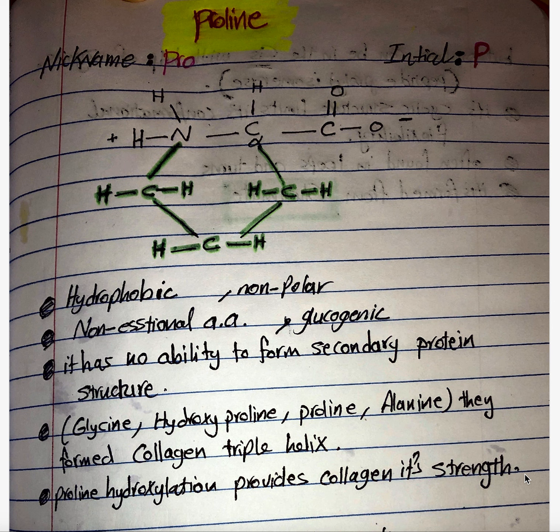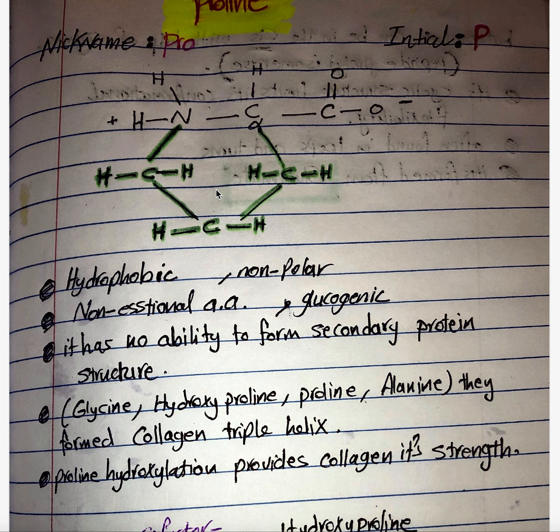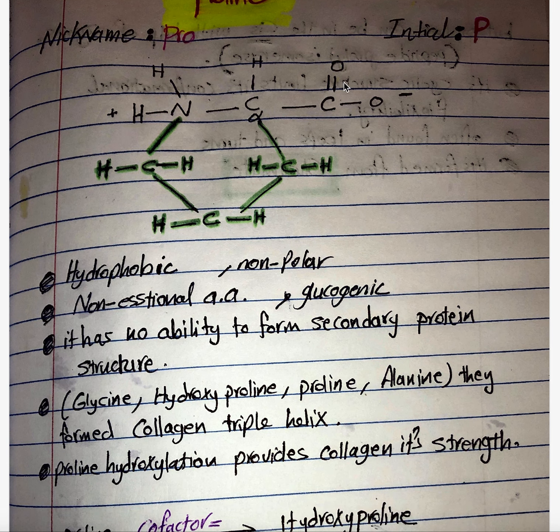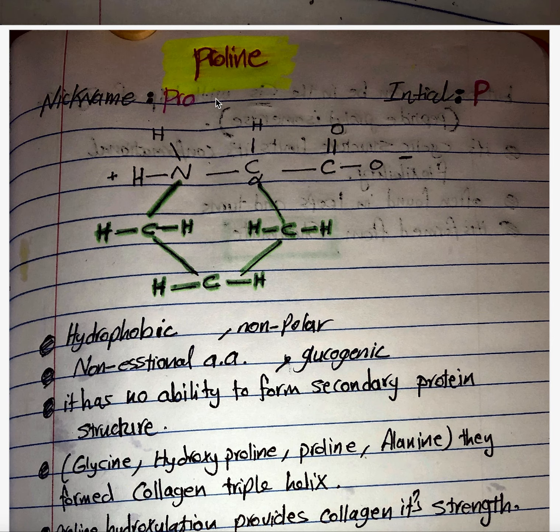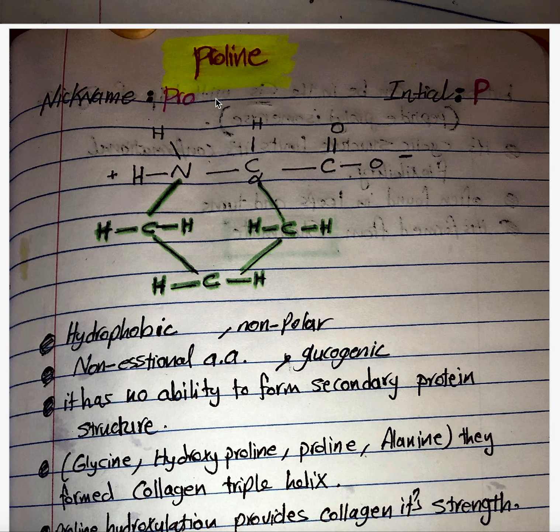And I will talk about another amino acid which is known as proline. The abbreviation for proline is PRO. It is the same as its name, and the initial is P, so there is no trick here. And then we see what the structure of proline is. It's also one of the branched amino acids.